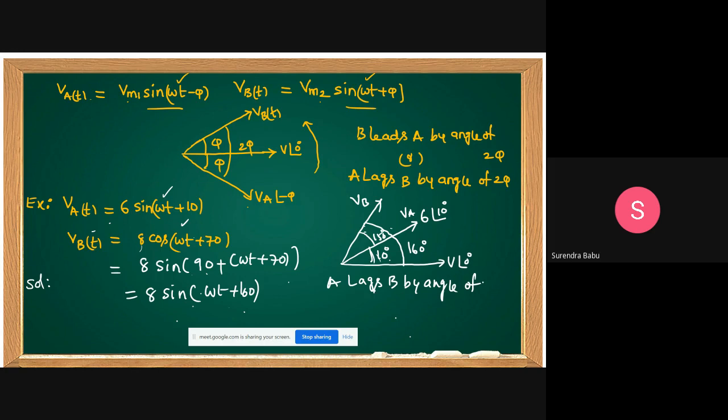Then how many degrees is it lagging? A lags B. This is A, this is B. A lags B by an angle of how many degrees? 150 degrees. Like this we can compare. To compare the waveforms, both waveforms must have the same representation, that is, must be represented with the same function. These examples I will give once again later on.